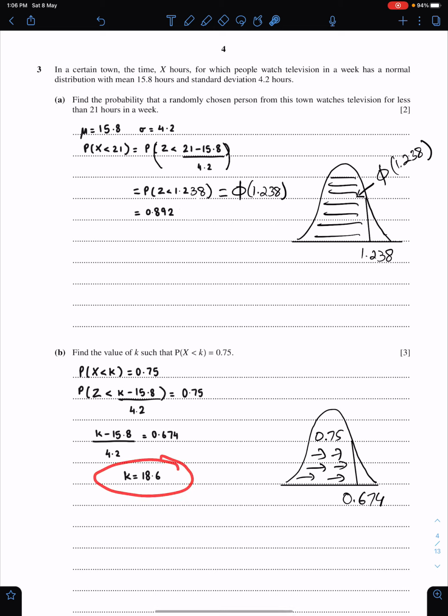Therefore, k is 18.6. The most important part is the shading. When we have a lesser sign, then we shade from lower tail to upper tail. Since this area is greater than 0.5, we are here. We have crossed this 0. And this number is 0.674, which is phi inverse of 0.75.